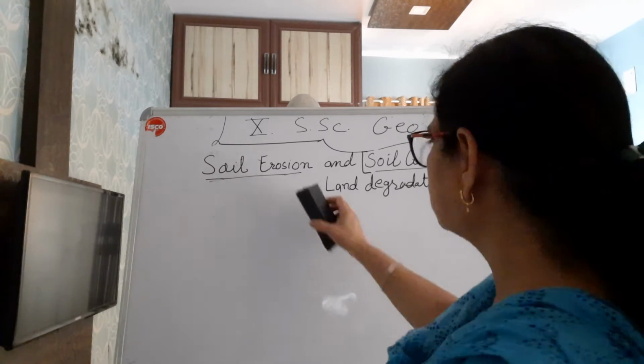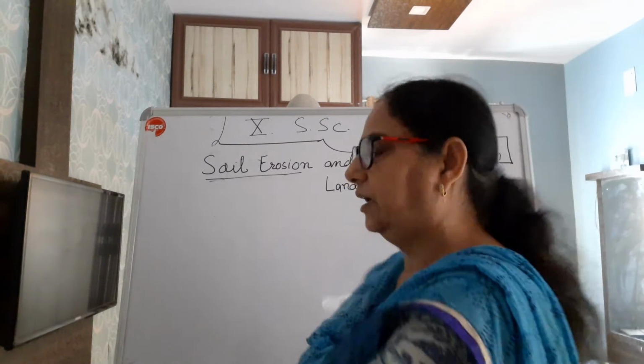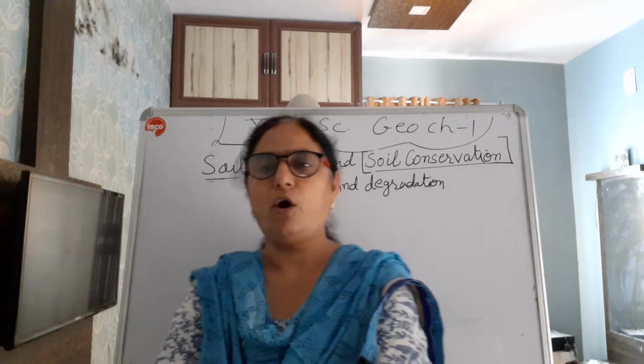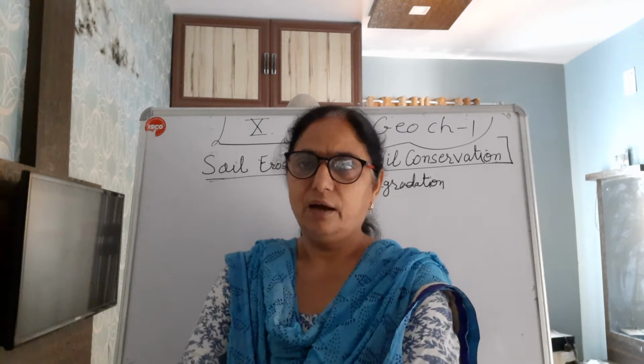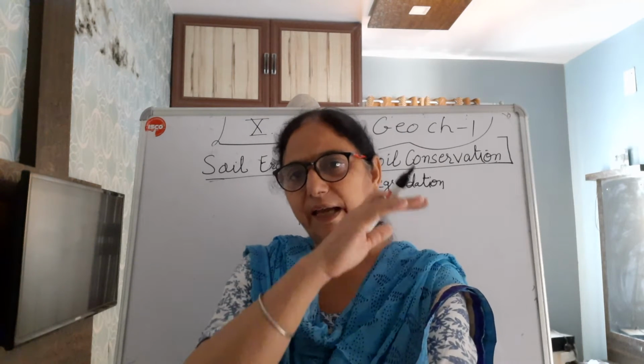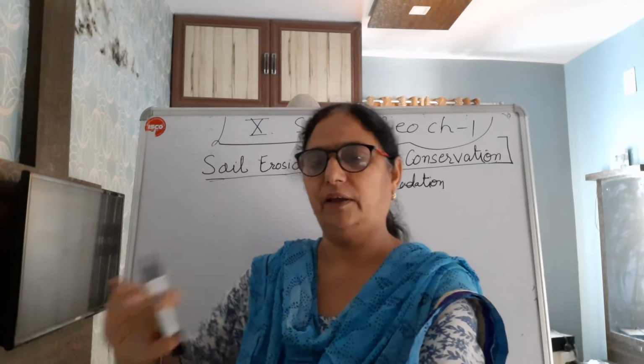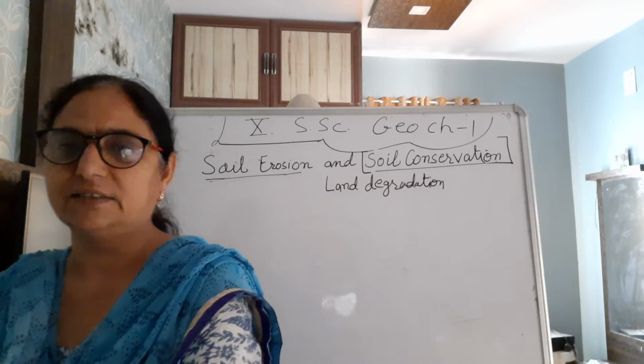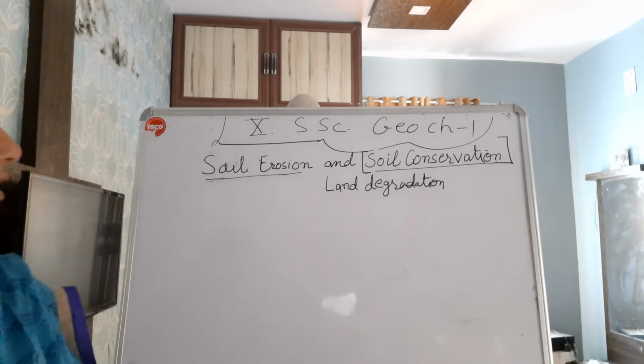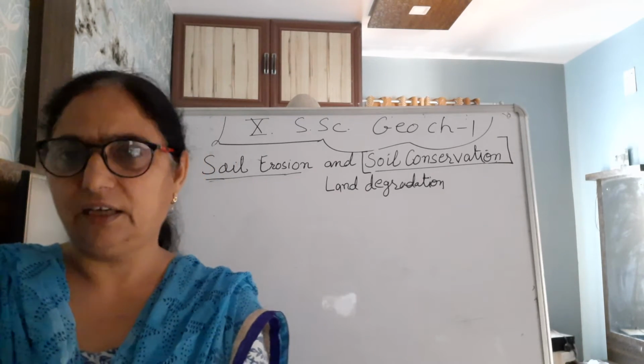So soil erosion means the topmost layer of the soil gets washed away, removed through different agents like wind, water and air.